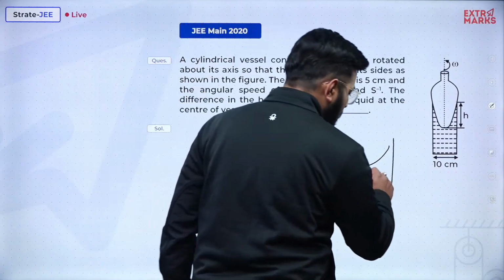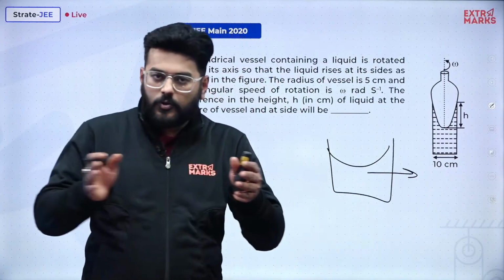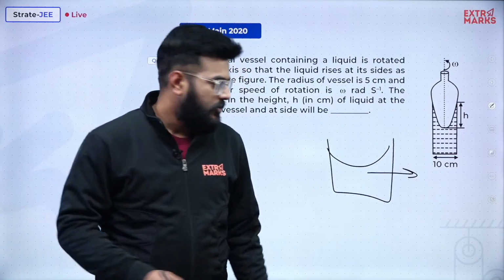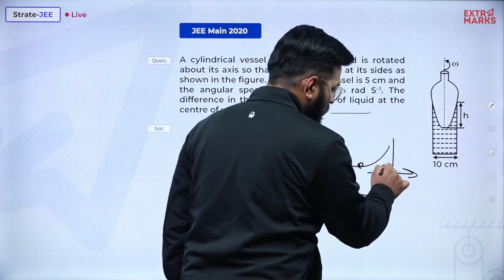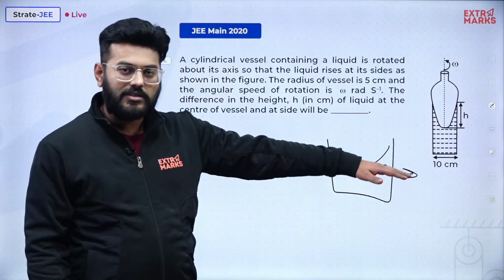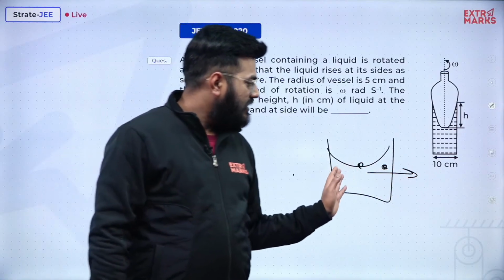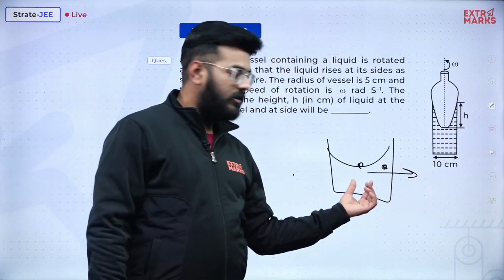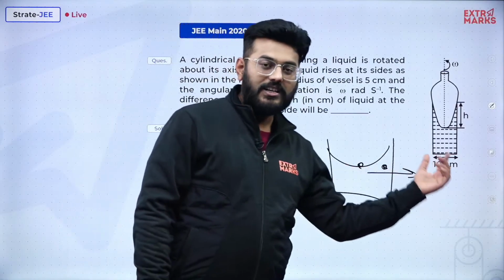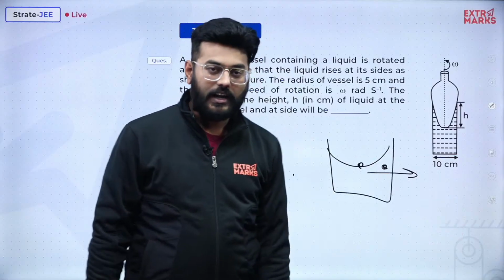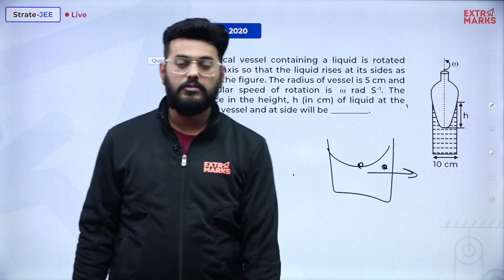So pressure increases as we move towards the outer edges. The pressure over here and the pressure over here, unlike the case when the liquid was at rest, when they were the same, now since there is a centrifugal acceleration with the water molecules, they will have a pressure increment towards the outside, and this is the reason why the surface curvature is being created.